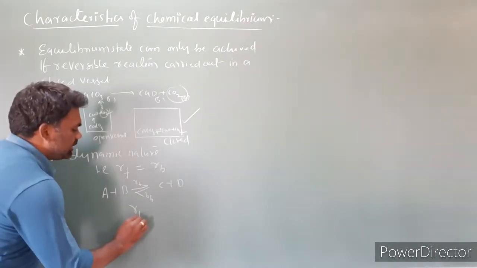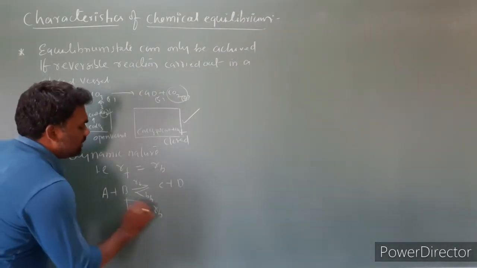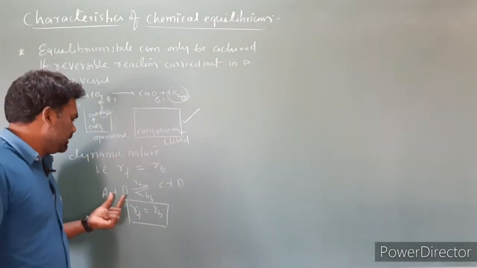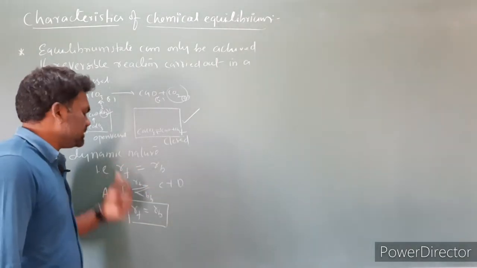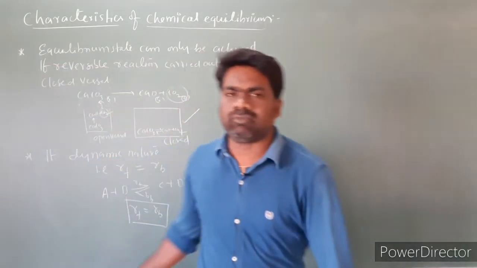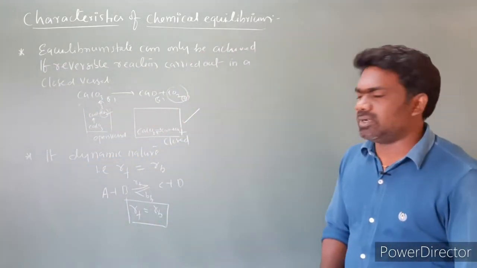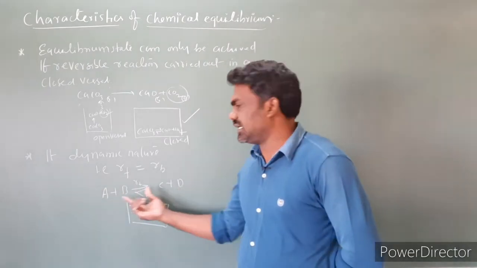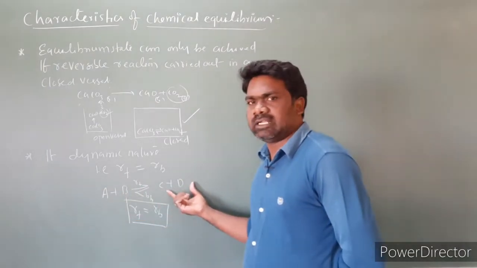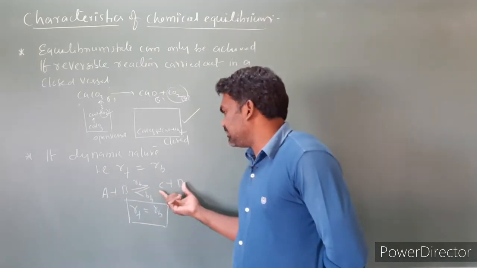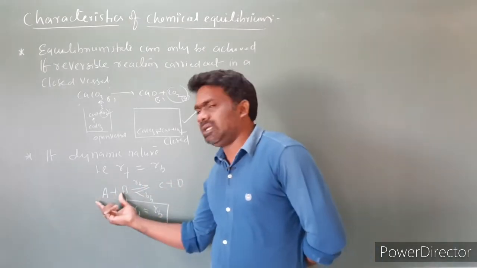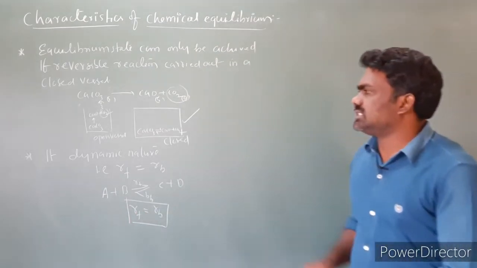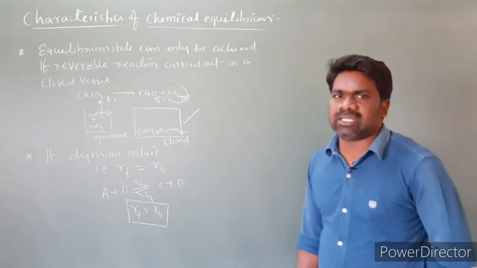So at the stage at which the rate of forward reaction is equal to the rate of backward reaction, we can say that there is an existence of equilibrium between the reactants and the products. That means this is dynamic in nature. Rate of forward reaction equals rate of backward reaction, nothing but the rate of disappearance of reactants equals the rate of appearance of products, and the rate of disappearance of products equals the rate of appearance of reactants. So this is the second point: it is dynamic in nature.